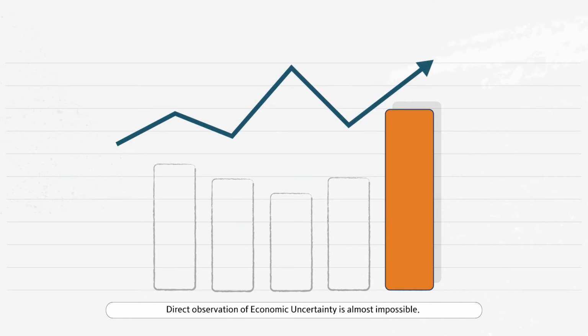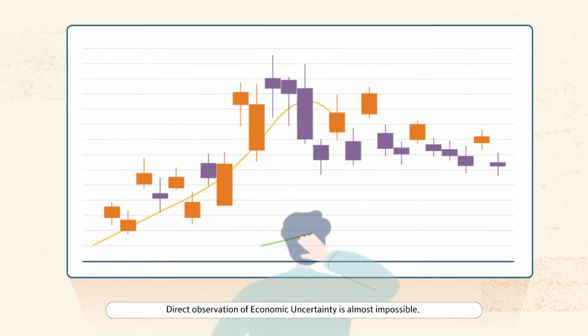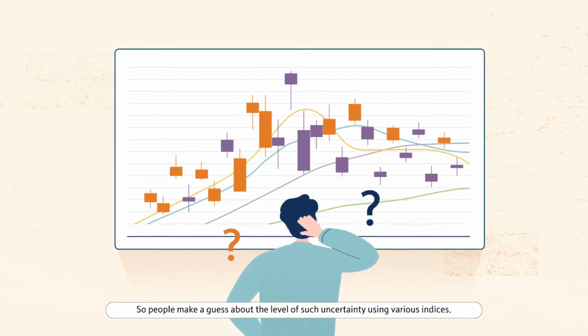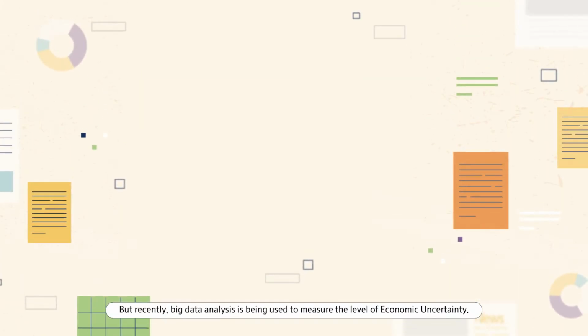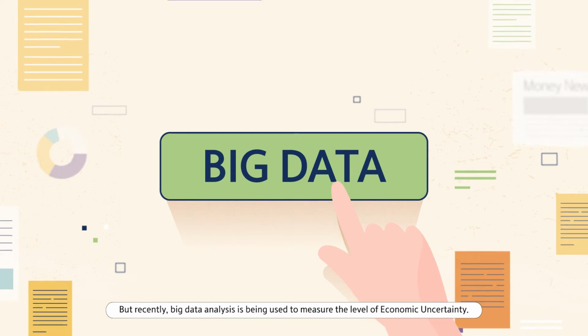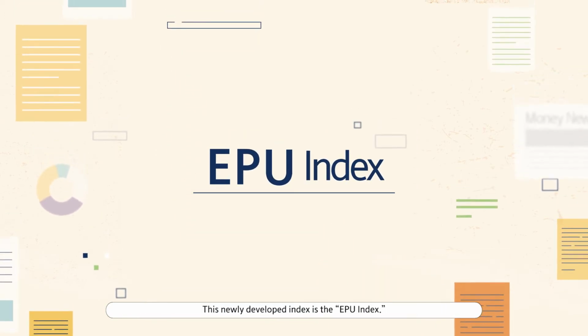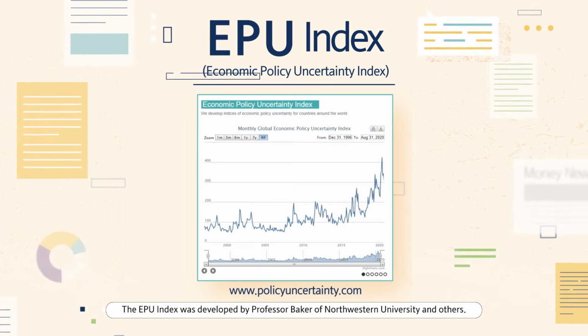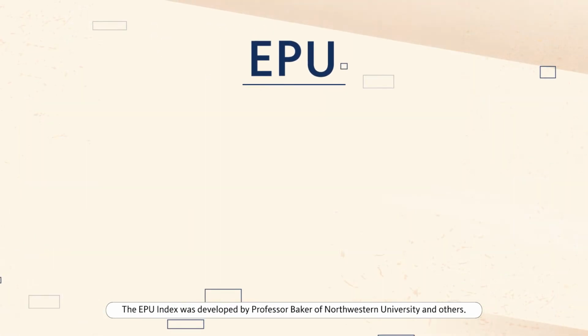Direct observation of economic uncertainty is almost impossible, so people make a guess about the level of such uncertainty using various indices. But recently, big data analysis is being used to measure the level of economic uncertainty. This newly developed index is the EPU Index. The EPU Index was developed by Professor Baker of Northwestern University and others.